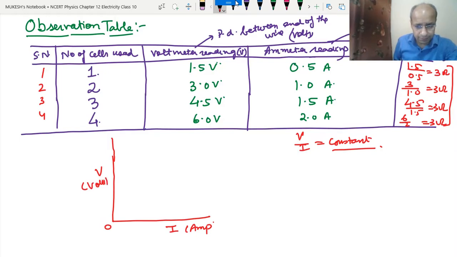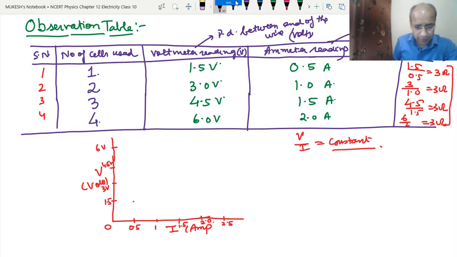Let's divide them: this is 0.5, this is the value 1, this is 1.5, this is 2, and this is 2.5. Now this is 1.5 volt, this is 3 volt, this is 4.5 volt, and this is 6 volt. So now let's draw the graph.